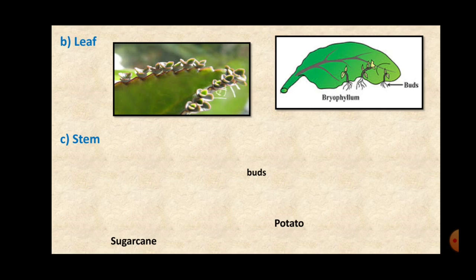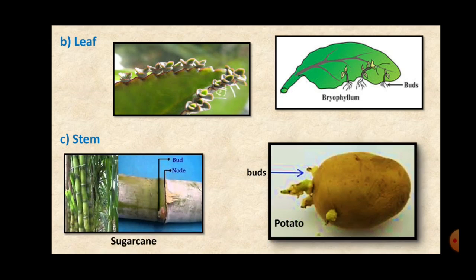Okay. Then the next one is stem. Now this is very common. Nowadays the rainy season is going on. It's very common. See, potato is a vegetable which is generally stored in the house, right? And if it is kept for more than 3 to 4 days, and especially during rainy season, even on the third day, we can see that buds start growing on the potato, right? These are also called eyes.